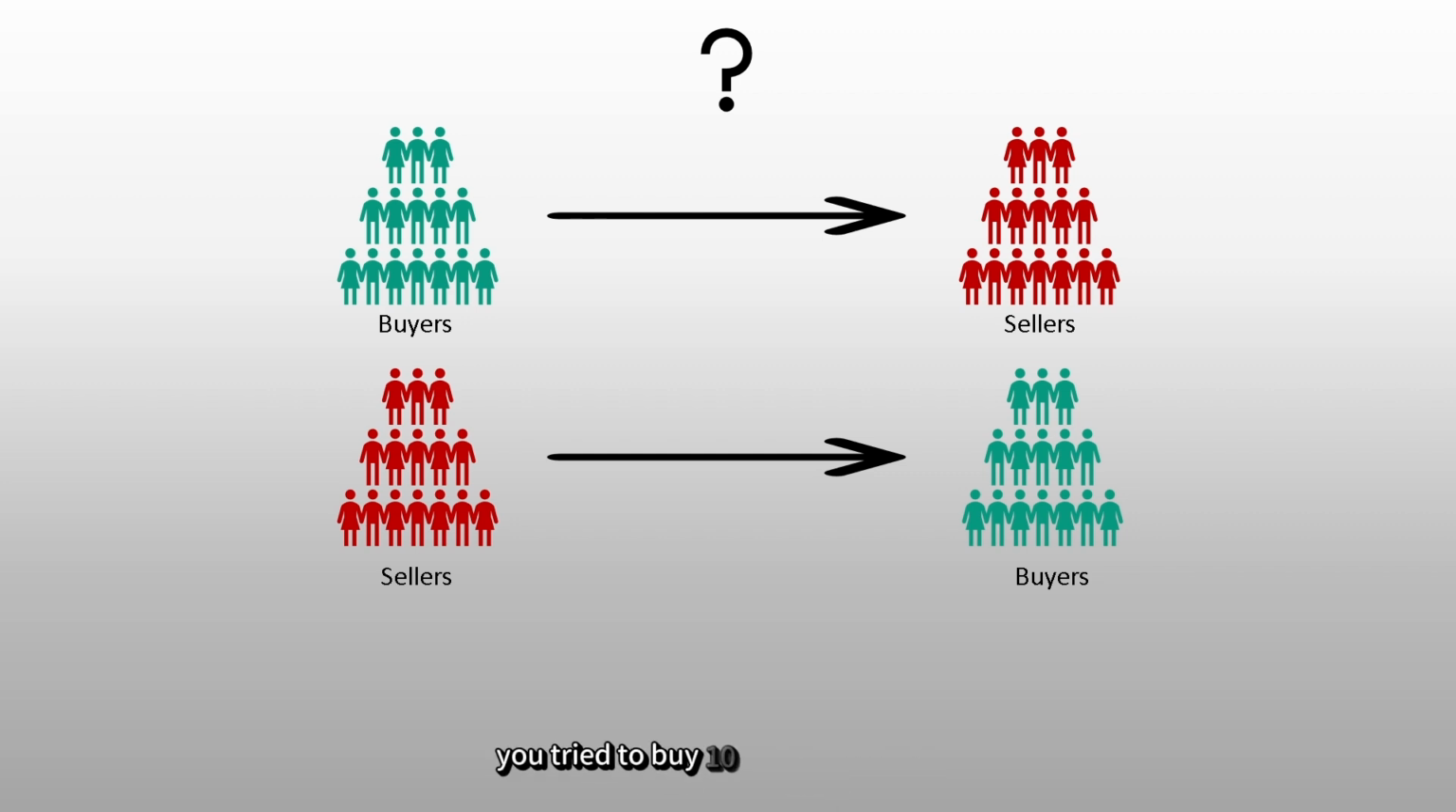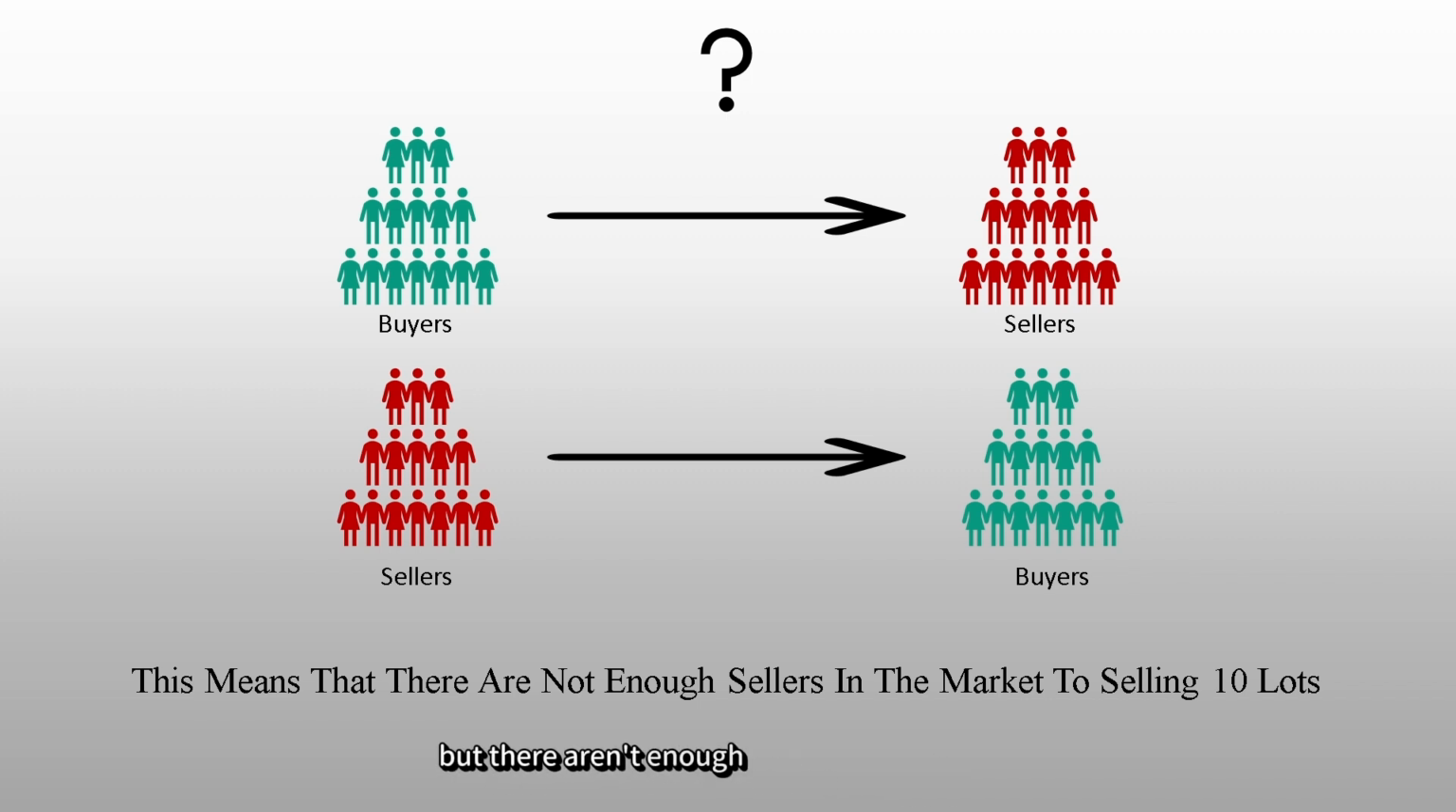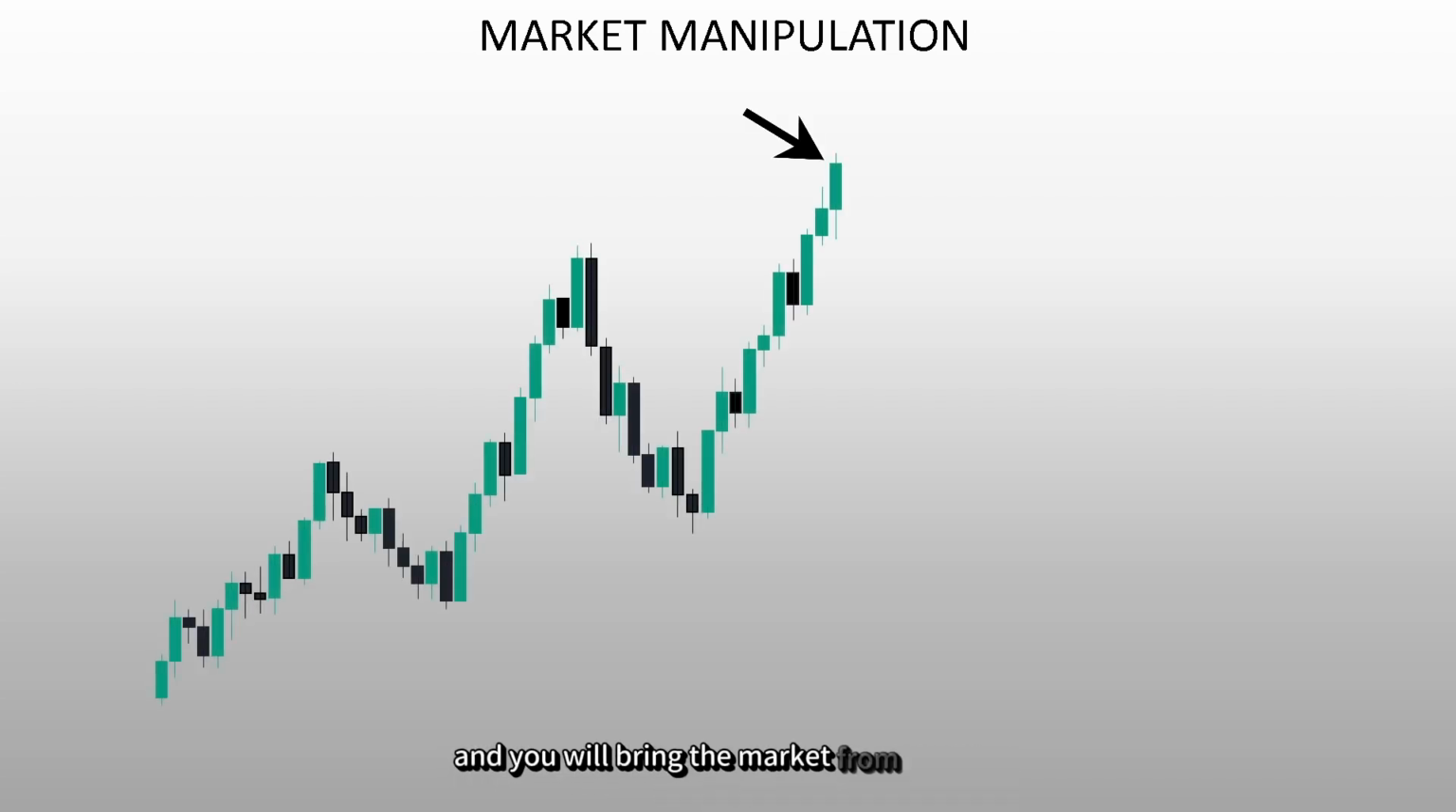You tried to buy 10 lots and an error appeared. This means that there are not enough sellers in the market selling 10 lots. So what will you do now? You have to execute your trade, but there aren't enough sellers in the market for your order to get executed. Now, you will manipulate. Now you will generate liquidity. How will you manipulate? Let's suppose here's the market, and you will bring the market from here to there.